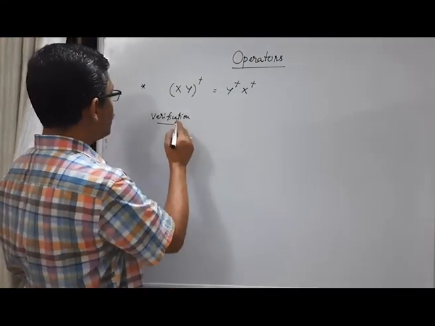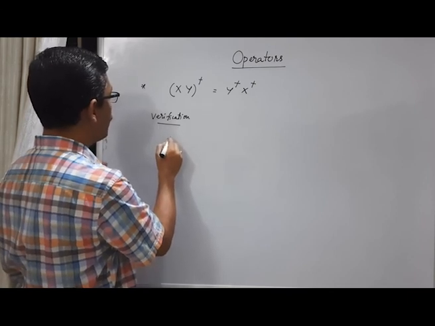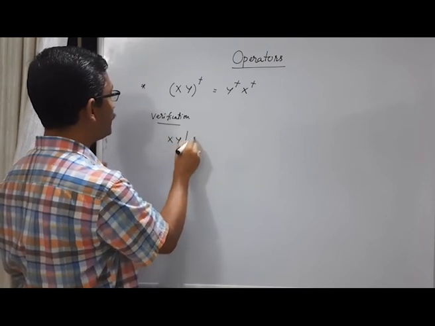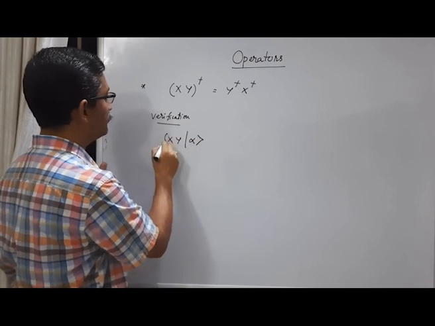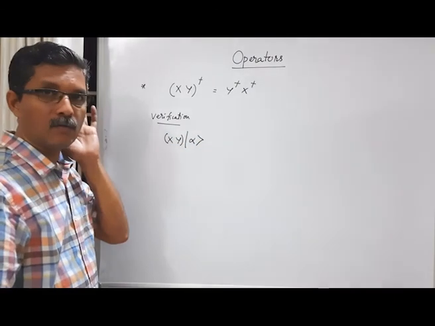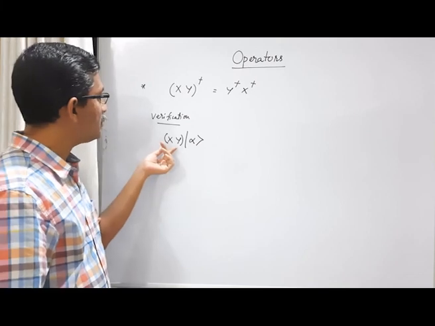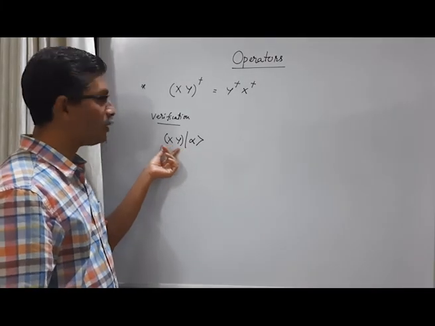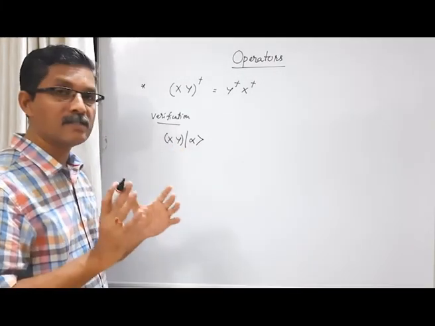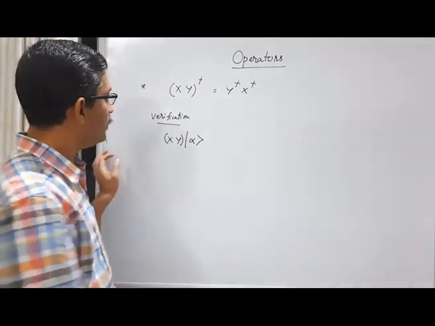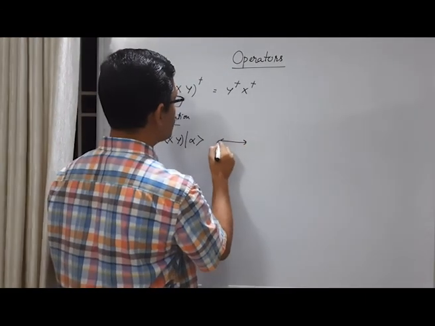Okay, in order to verify that, let us consider xy acting on ket alpha. Let us consider x is an operator, y is an operator, so xy is an operator. Consider xy as a single operator. Then what is the dual correspondence of this relation?